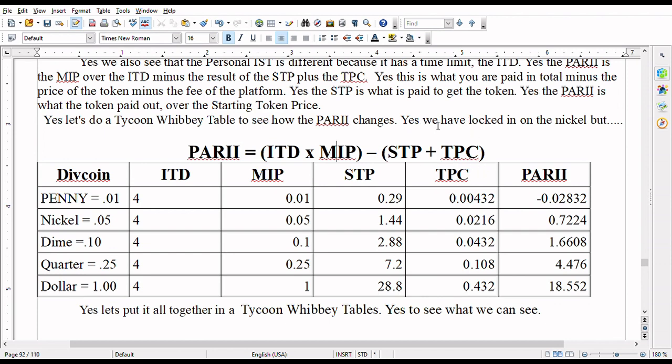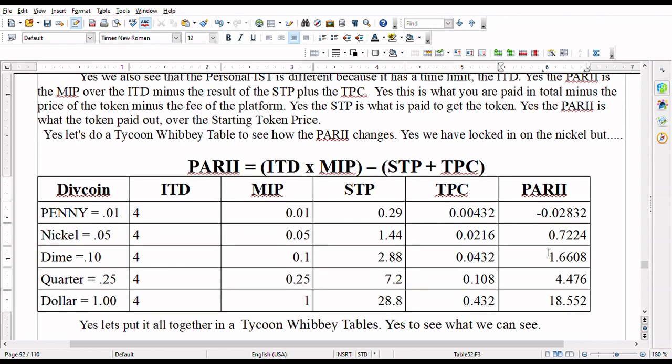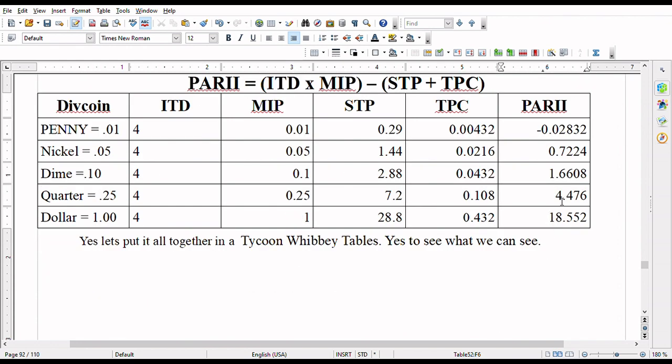What they gotta pay to get in versus what they get paid out in totality after we have paid the network. And so yes, we see that this will tell the truth of whether this is a token structure that should get bought or a token structure that should get turned down and tell them to, yeah, try again. And so yes, we see that if they tried to come out with a penny, we'd say yes, try again.